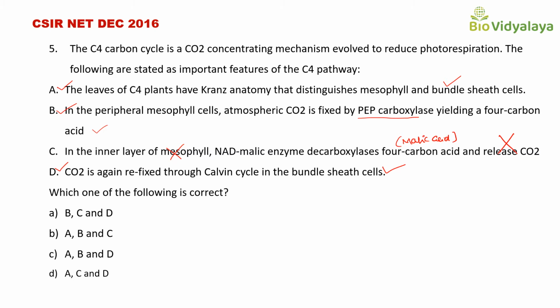Which one of the following is correct? Option A: A, B, C and D. This is not correct. Option B: A, B and C. This is also not correct because statement C is incorrect. Next, option C: A, B and D. This is correct. Option D: A, C and D. This is not correct. So the correct answer is option C, A, B and D.